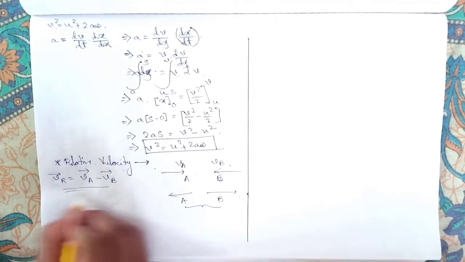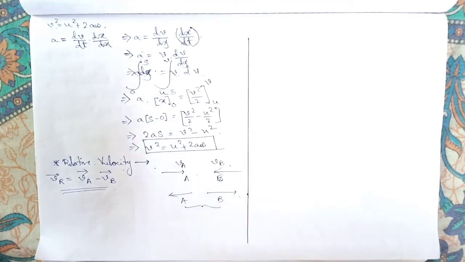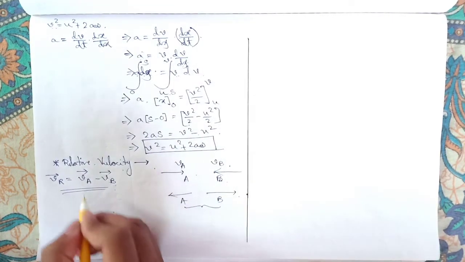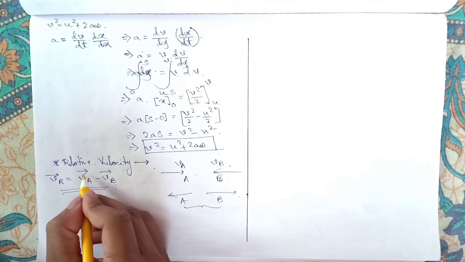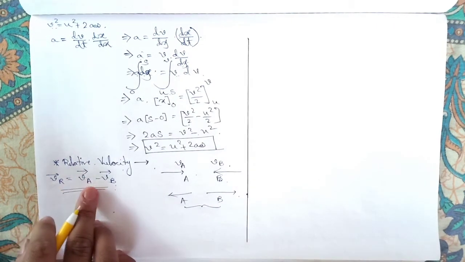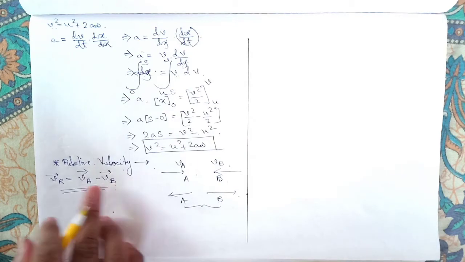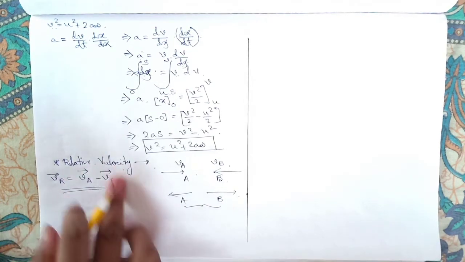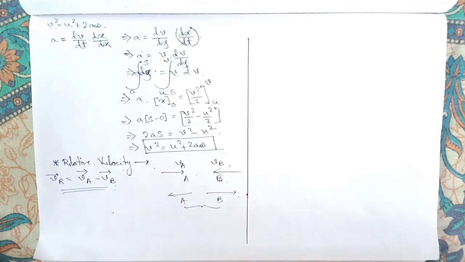So that is the equation of relative velocity. Here B is the reference frame. With respect to B, we are mentioning the relative velocity of A. That's why we subtract VB from VA. So that is called relative velocity, which means the difference between velocities.